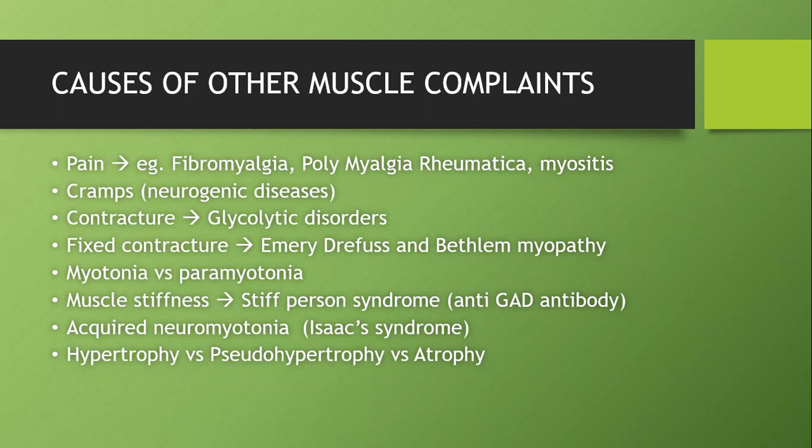And you know the difference between myotonia versus paradoxical myotonia. Muscle stiffness: remember stiff person syndrome, which is produced by anti-GAD antibody, and one condition called acquired neuromyotonia, called Isaac syndrome. And hypertrophy versus pseudohypertrophy versus atrophy. Previously in Duchenne muscular dystrophy, we used to call it calf pseudohypertrophy, but now they consider it true hypertrophy. If the muscle mass is increasing, it's called hypertrophy. If the muscle is replaced with fibrofatty tissue, it is called pseudohypertrophy. If muscle mass is reducing, it's called atrophy.